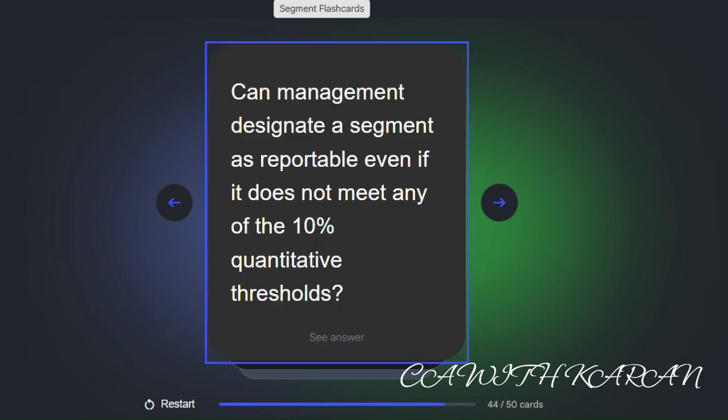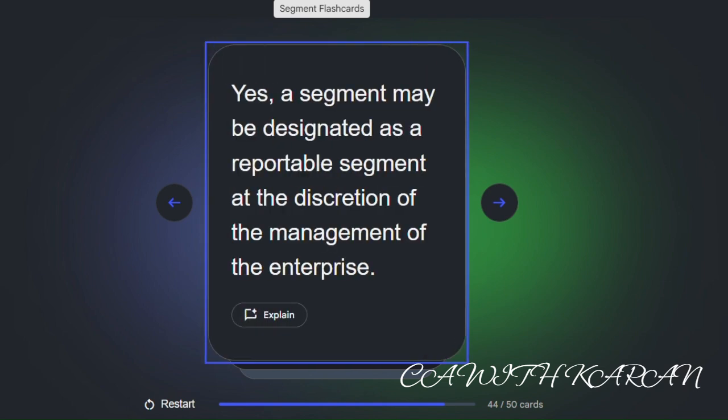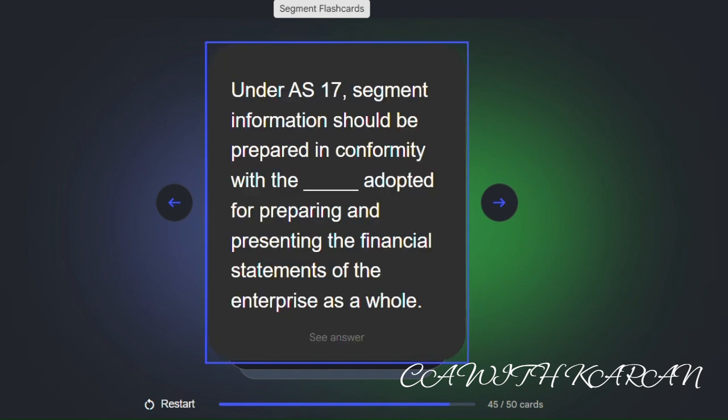Can management designate a segment as reportable even if it does not meet any of the 10% quantitative thresholds? Yes, a segment may be designated as a reportable segment at the discretion of the management of the enterprise. Under AS 17, segment information should be prepared in conformity with accounting policies adopted for preparing and presenting the financial statements of the enterprise as a whole.